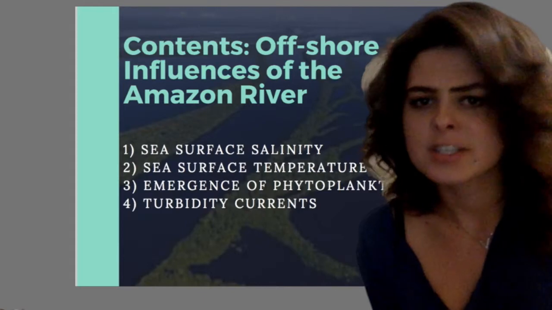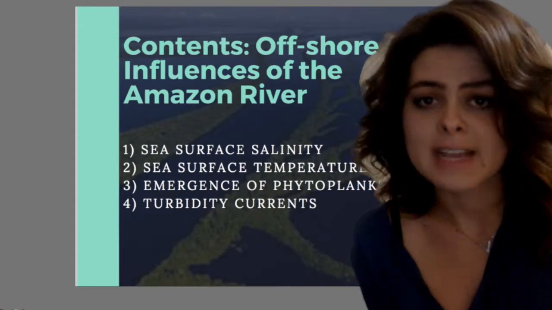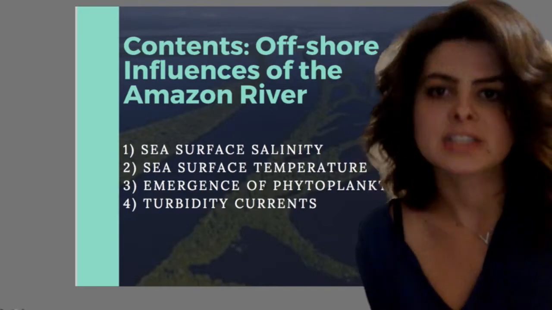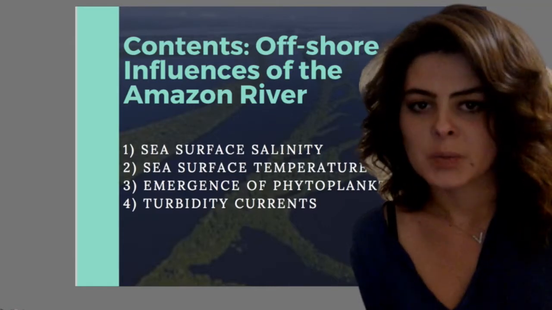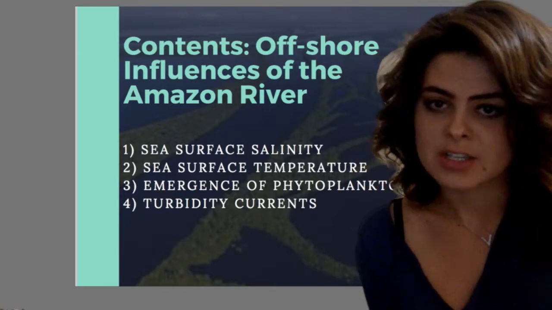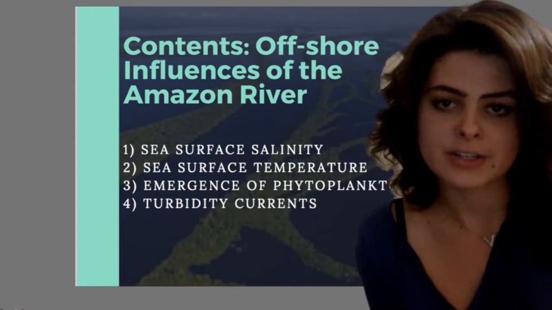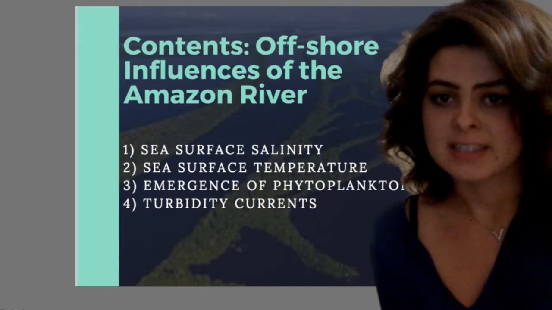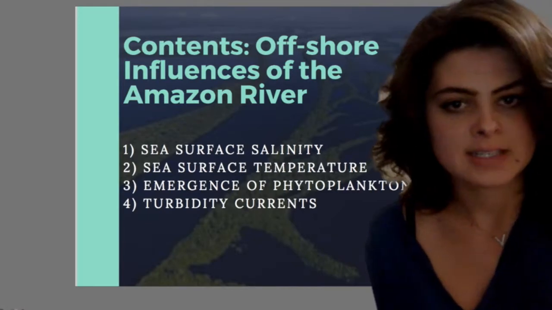Now, the reason we even care to talk about the Amazon River is that it contributes to over 15% of the world's annual river input into the ocean. With this discharge, there is an associated expulsion of nutrients and organic materials into the Atlantic, which would otherwise be an oligotrophic environment. Through this presentation, the dynamics of the Amazon plume will be discussed, as well as the 4 offshore factors which the Amazon River influences. These include the sea surface salinity, the sea surface temperature, the emergence of phytoplankton, and turbidity currents.